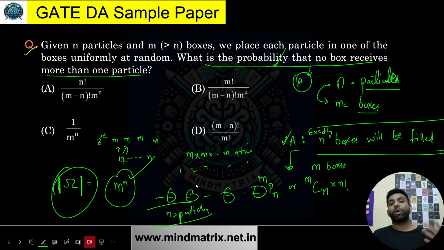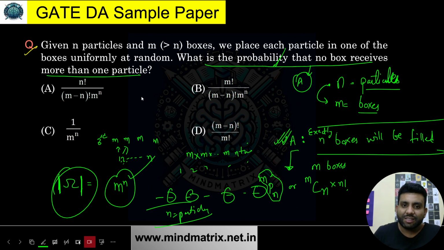How many orders are possible? If I have n things, there are n factorial ways. So mCn into n factorial. I hope you are getting some idea over here as well, but if it's not clear, it's fine. mPn means out of m things you are permuting n things. So the number of ways you can perform A event is this thing or this thing.